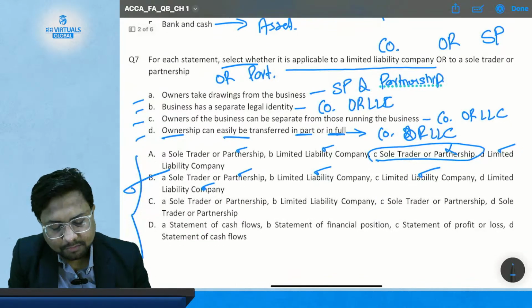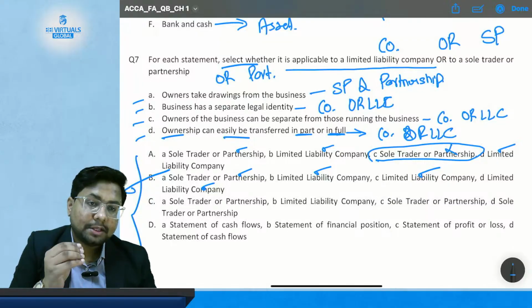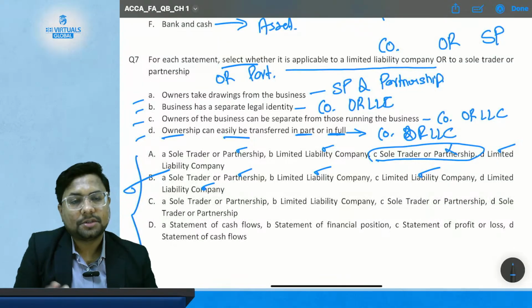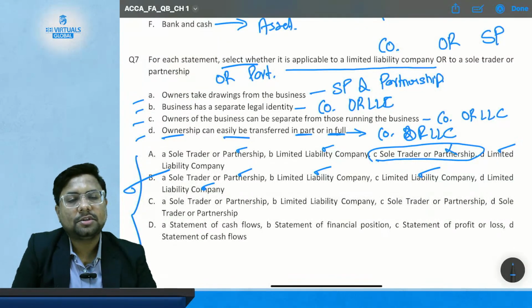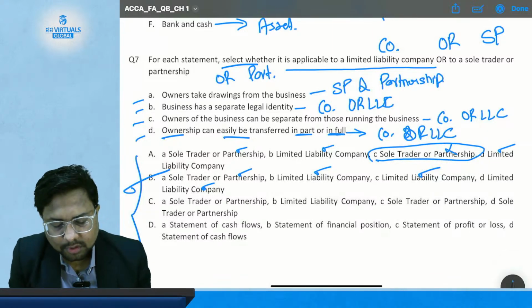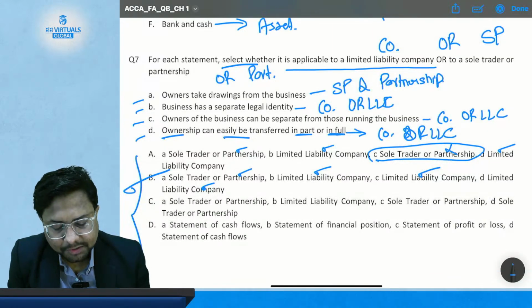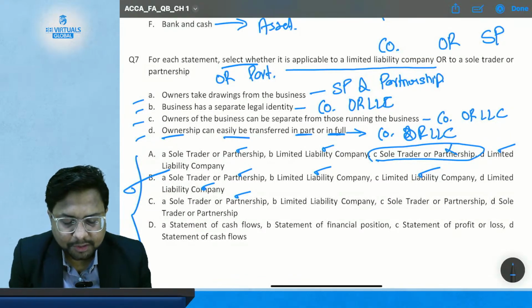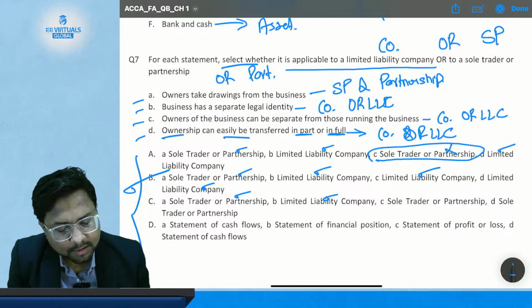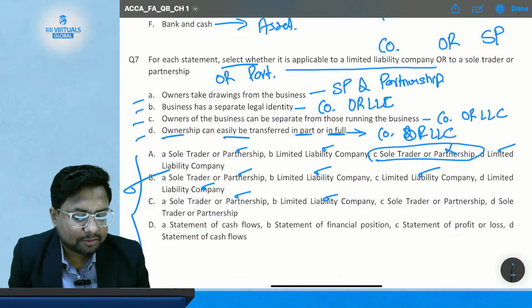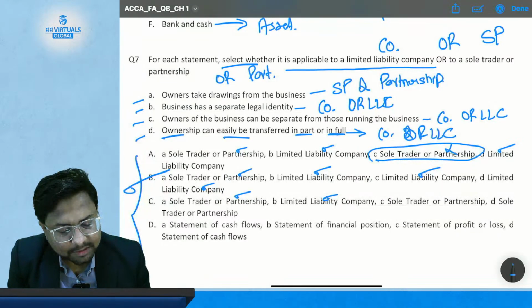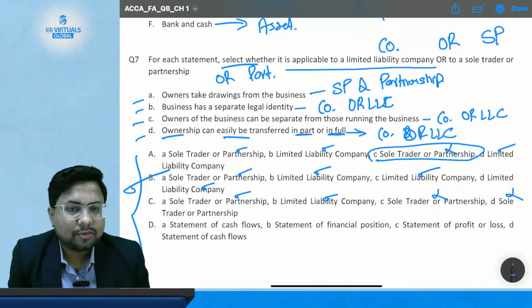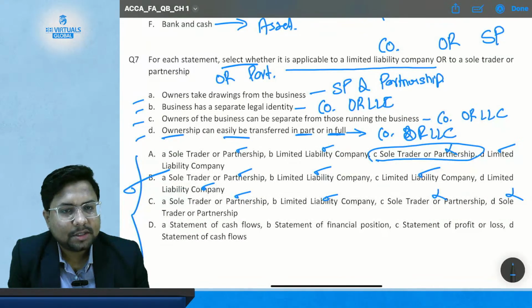Now comes option C, because we have to assess all the options. You cannot just stop after solving some options, you have to check all the options. So now option C, where statement A is regarding sole trader or partnership. Okay, correct. Then statement B is regarding company. Okay. Then statement C is saying again sole trader or partnership. So this is wrong. And statement D, sole trader or partnership. So statement D is also incorrect. So option C is incorrect.